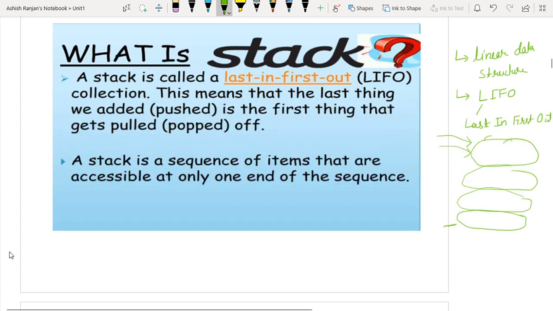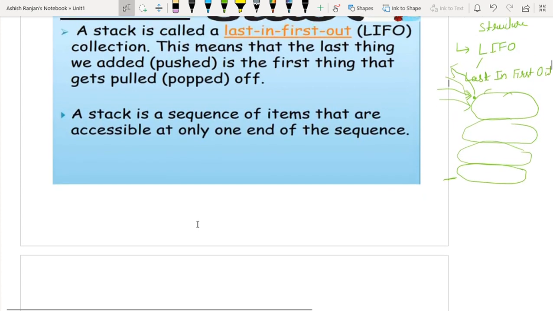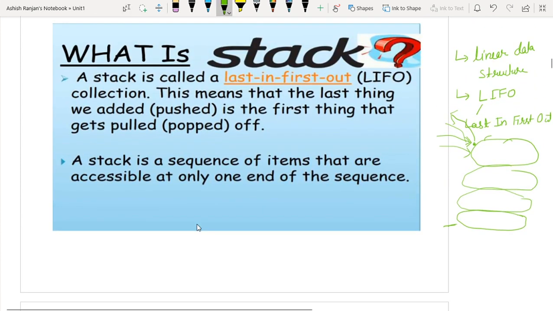We can access the element from only one end. From this end we can insert the plate, and from this end only we can pop the plate or take the plate. So these are the three things we have concluded from here. First one is the stack is a linear data structure. Second one is stack is a LIFO type data structure.